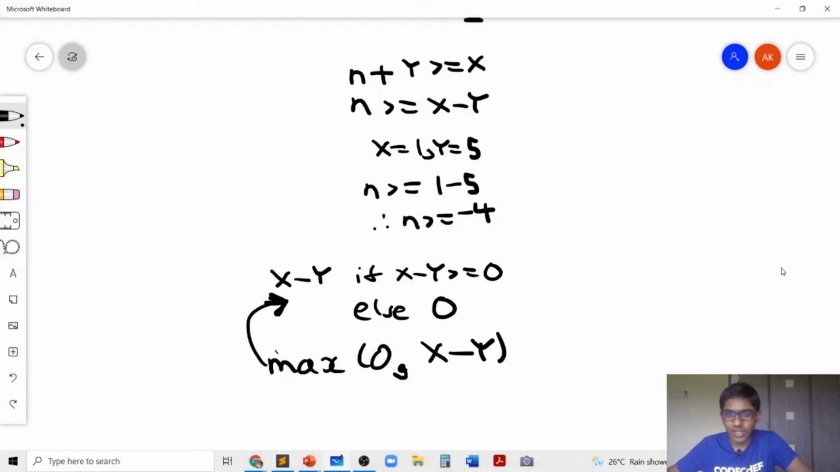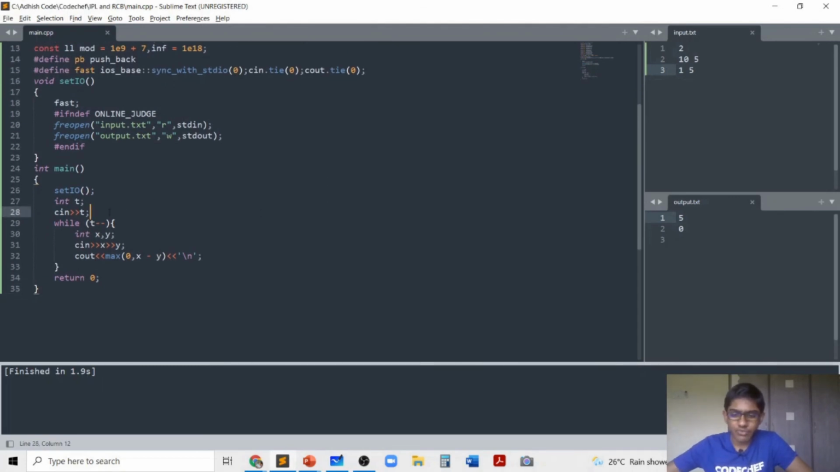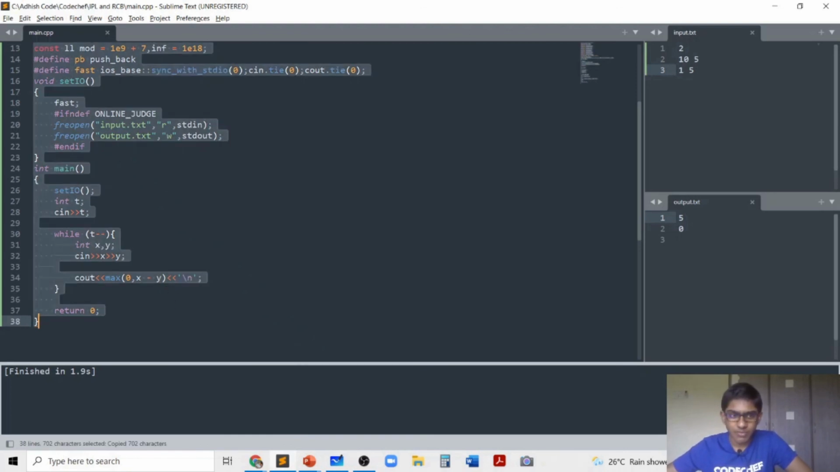And that's all that we need to do in this problem. So let's quickly look at the code for this problem. Before I show you the code, you should try to implement this on your own. In the code, I basically take the value of T, the number of test cases, and for each test case, I take the value of X and Y, and I print the maximum of 0 and X minus Y. And that's all that we need to do to solve this problem.